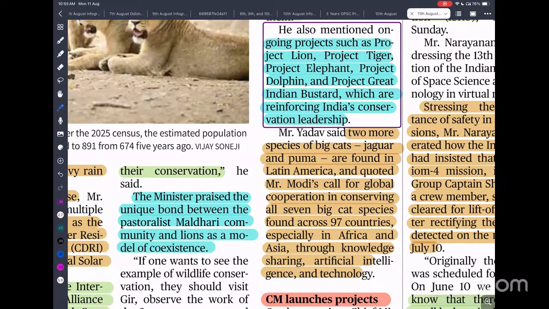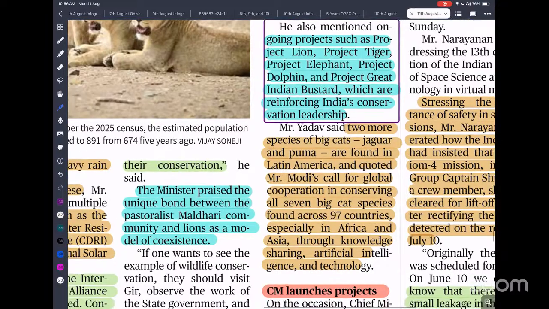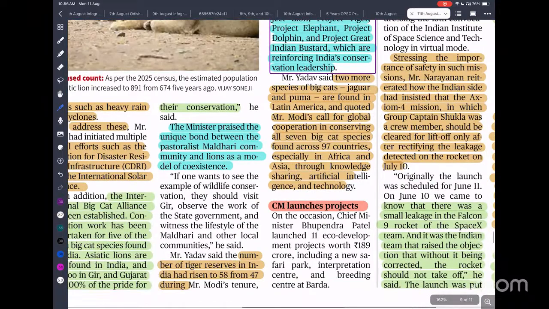Except for these, all 5 big cats are available: elephant, tiger, leopard, snow leopard, and cheetah. So only puma and jaguar are not available, and they can be asked in a question also.